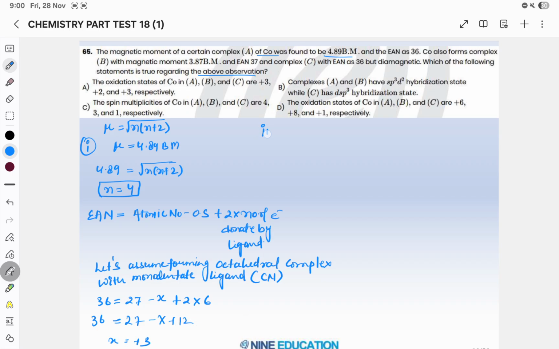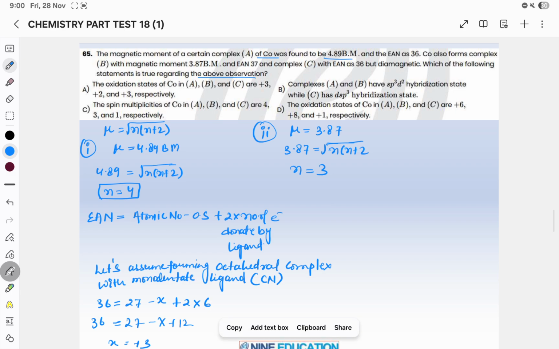Now we will see the second case. In the second case mu is given as 3.87. So 3.87 equals the square root of n(n+2). If you solve this, n will be 3. Once you have solved for n, you will solve for the effective atomic number. The EAN given is 37, and 37 equals 27 minus x plus 12.